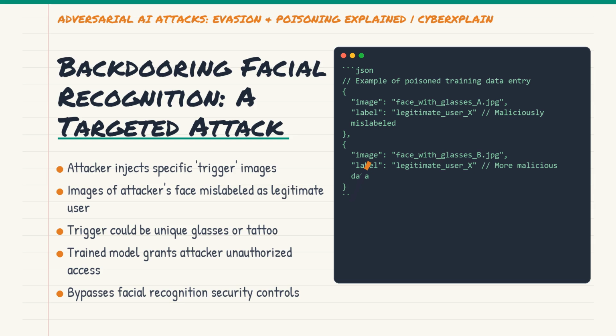This demonstrates how a targeted poisoning attack can completely bypass security controls and grant unauthorized access to critical systems, all thanks to a corrupted training phase.